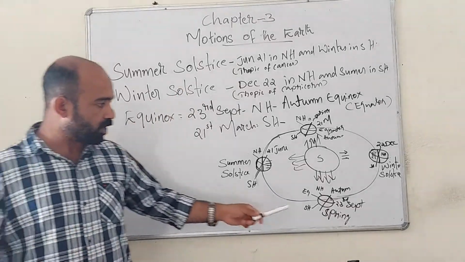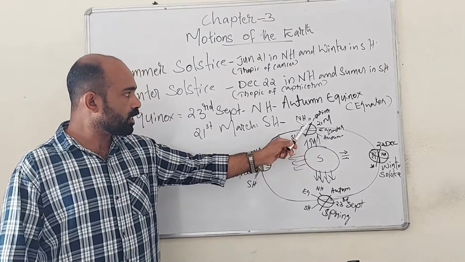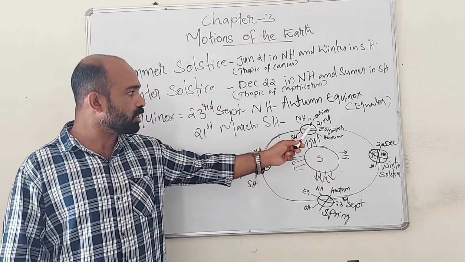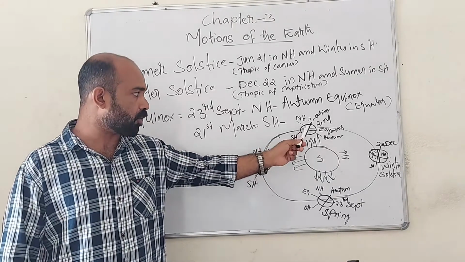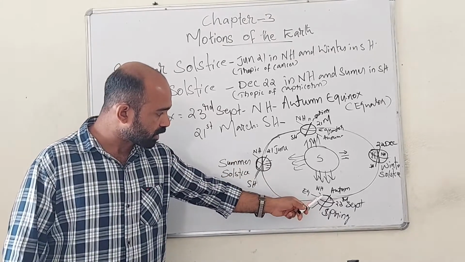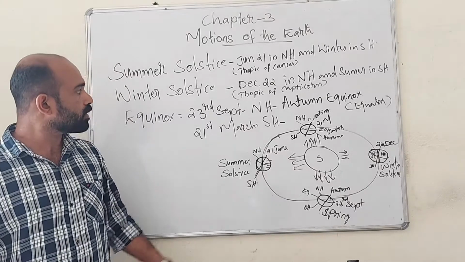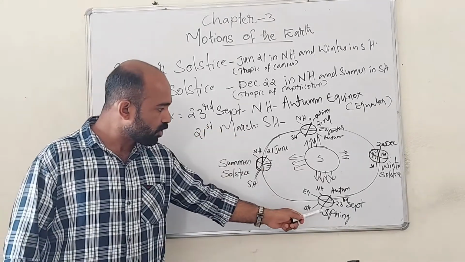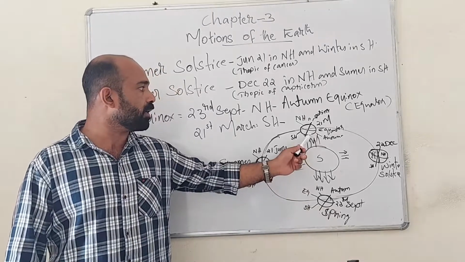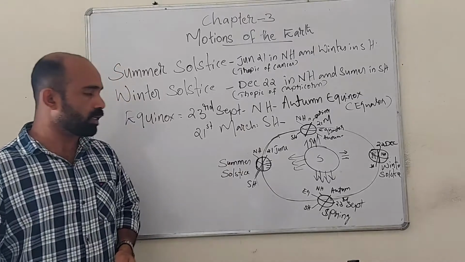When you look at the figure, you can see that 21st March is the spring equinox in the northern hemisphere and the autumn equinox in the southern hemisphere. 23rd September will be spring equinox in the southern hemisphere and autumn equinox in the northern hemisphere.